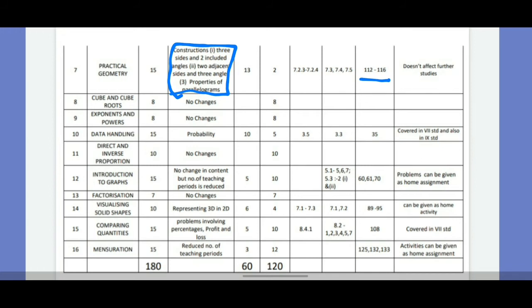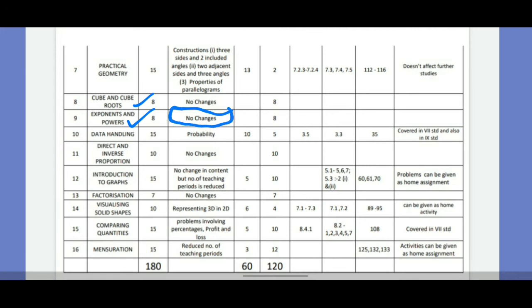Now lesson number 8. In lesson number 8 again, there is no change. Cubes and cube roots, whole lesson you have to read. There is no change in the portion. 9th lesson is exponents and powers. In this chapter also no change. Full lesson you have to study.